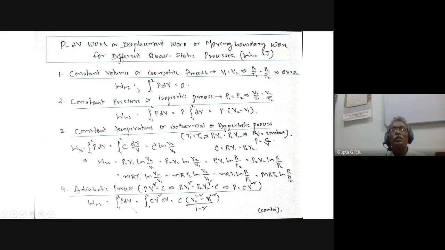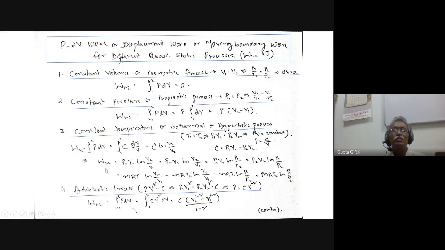So W12 is equal to the integral of PdV from 1 to 2. If it is a constant volume process, because there is no change in volume, dV is 0 and the integral is 0. If it is a constant pressure process, P1 equals P2, and V1 by T1 equals V2 by T2. When I do the integral PdV, because P is constant, P can be taken out, and the integral of dV is V2 minus V1, so W equals P into V2 minus V1.